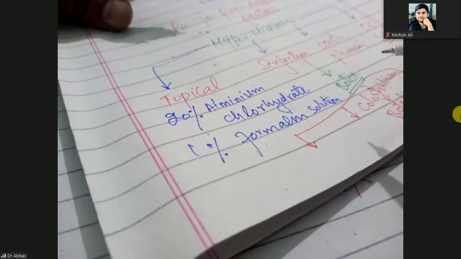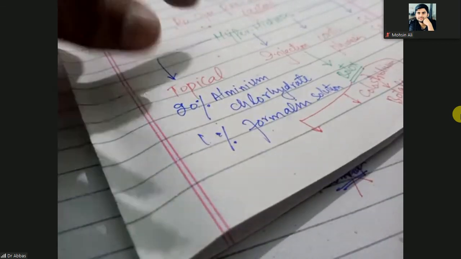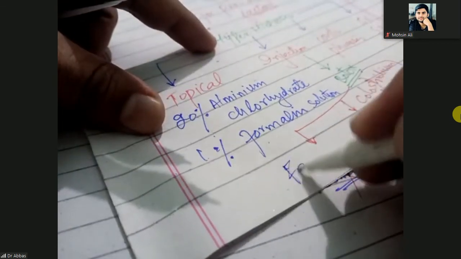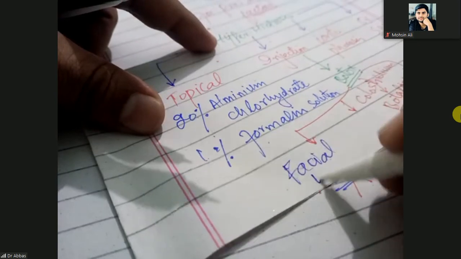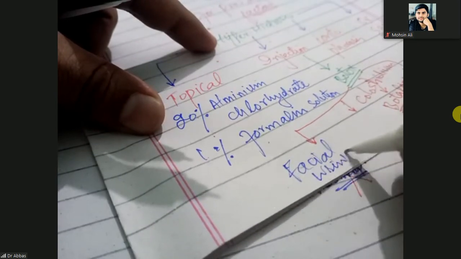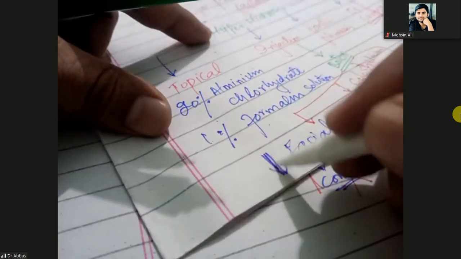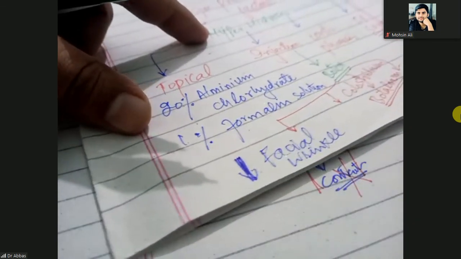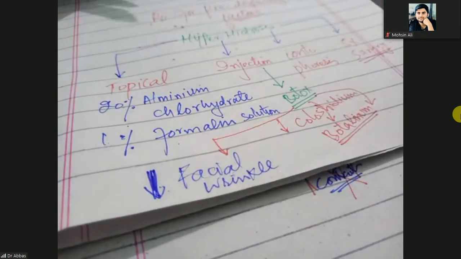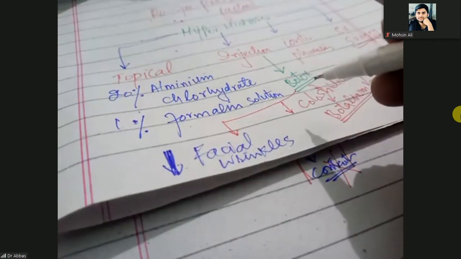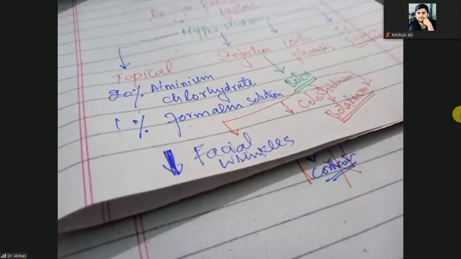So you use the Botox injection for the reduction of the facial wrinkles. It means Botox injections are also used for the reduction of the facial wrinkles. It is also used for the cervical dystonia.